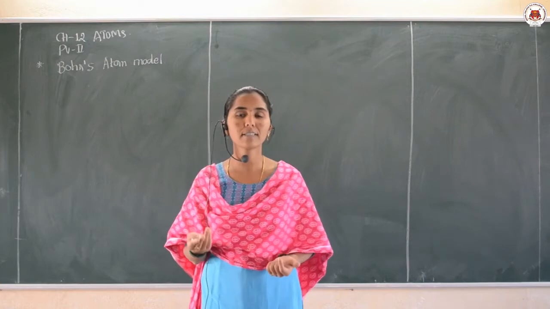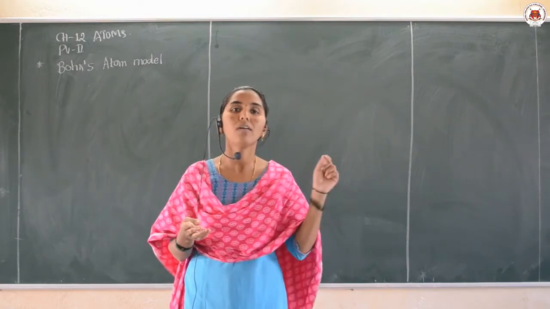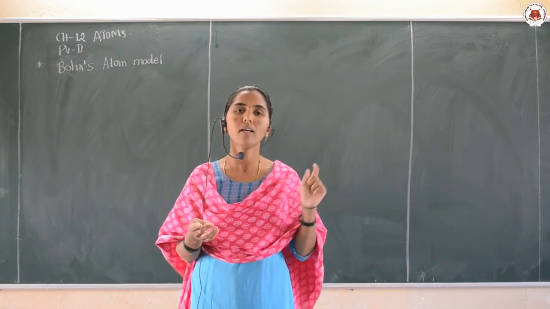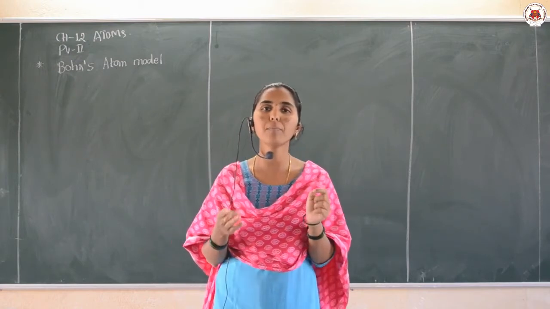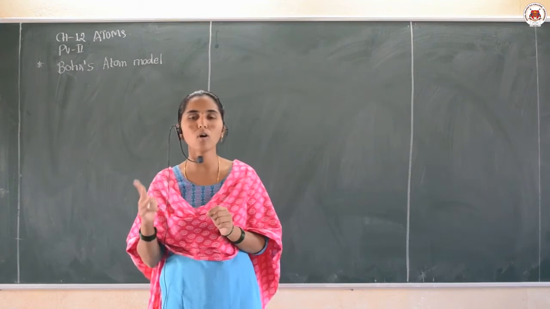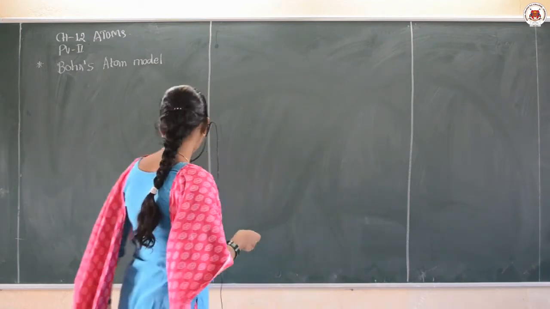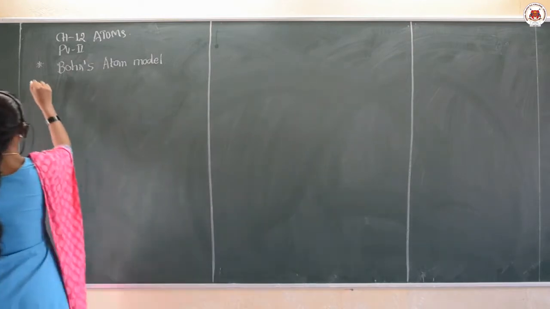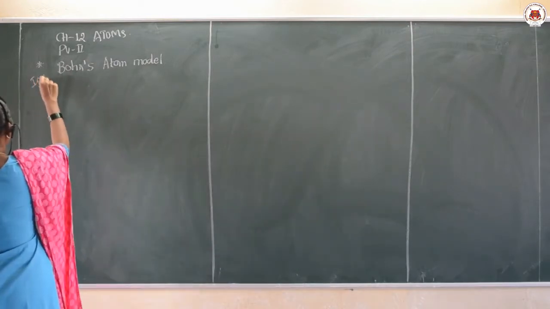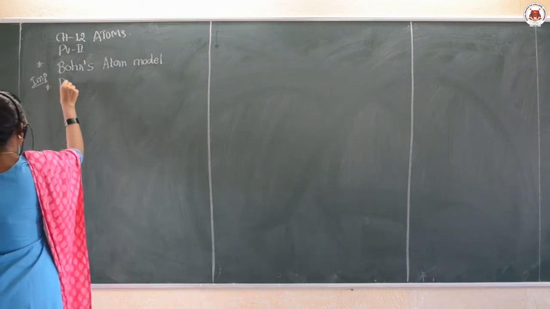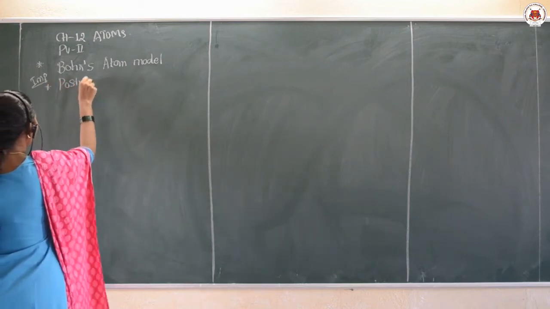And if they ask for 3 marks, write the postulates of Bohr's atom model, meaning all 3 postulates. Then what is the first postulate? This is important for the exam. The heading is postulates.